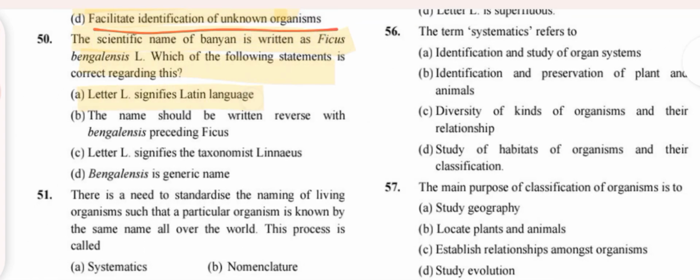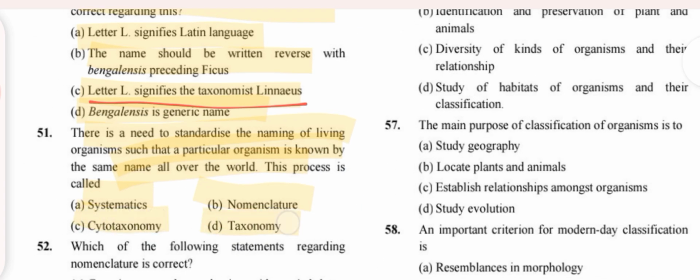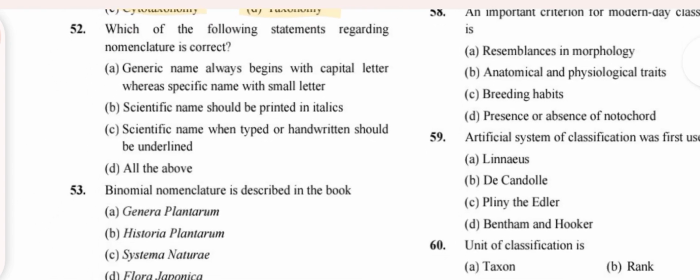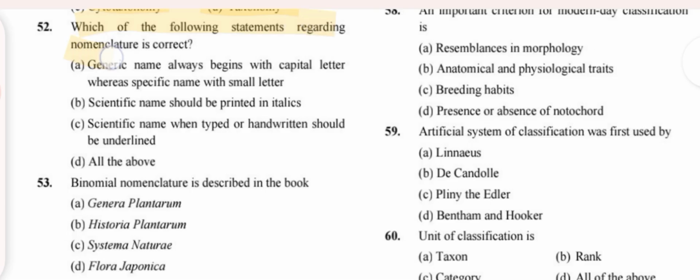Scientific name of banyan tree. It is written as Ficus bengalensis. Option C is the right answer. There is a need to standardize the naming of living organisms. The process is called nomenclature. Which of the following statements regarding nomenclature is correct? Option D, all of the above.